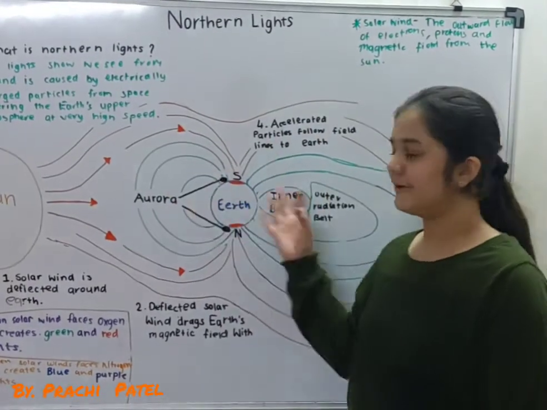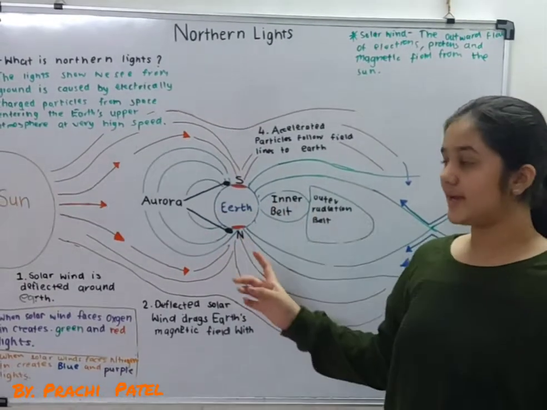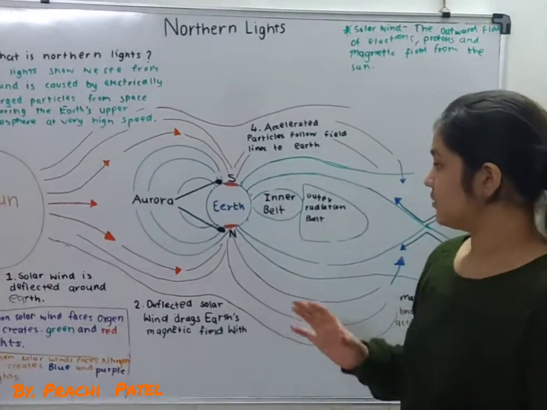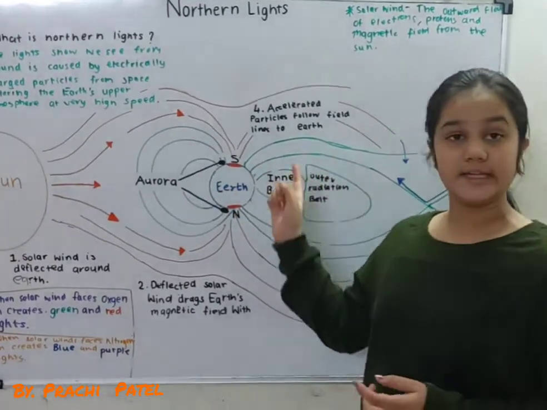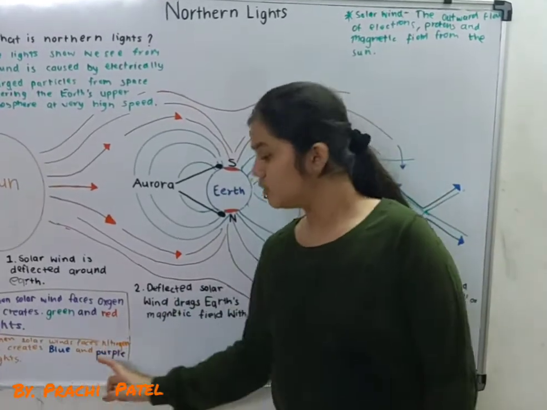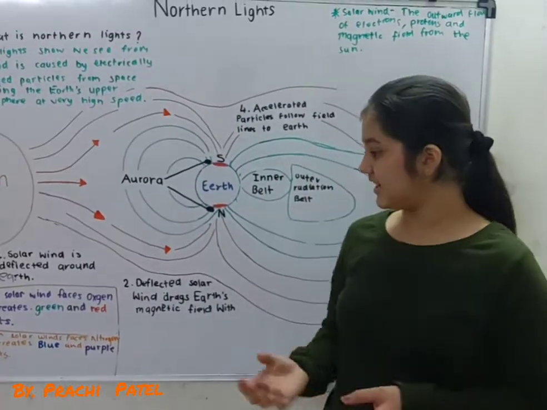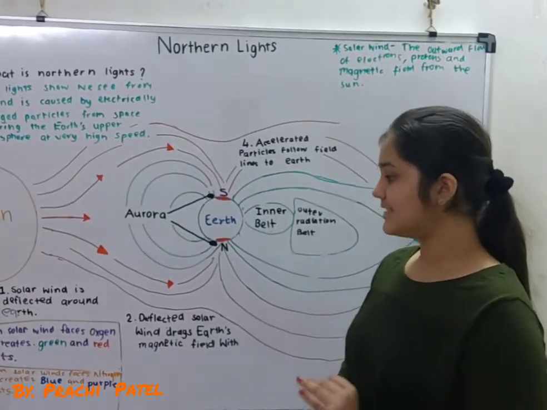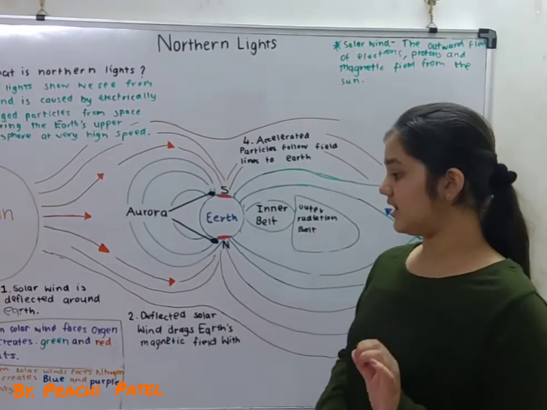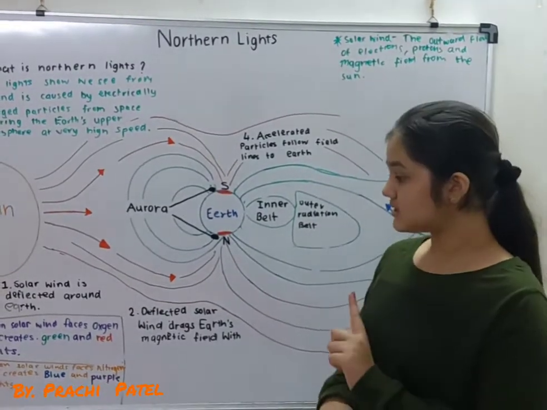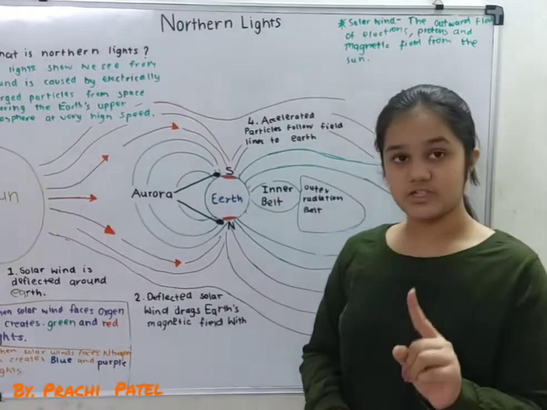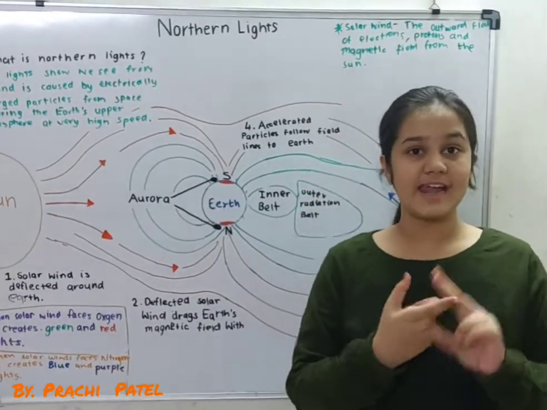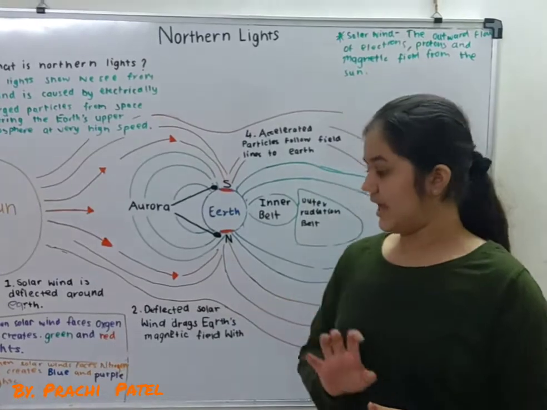The magnetic field created around the Earth protects the Earth from the solar wind or the solar storm. So, as you know, it creates green, red, blue and purple lights. You may not know why it creates red, green, blue and purple lights, so I am going to explain it. When the solar wind faces the oxygen, it creates green and red lights. And when the solar wind faces the nitrogen, it creates blue and purple lights. Now, our atmosphere has oxygen and nitrogen. That's why it faces oxygen and nitrogen.